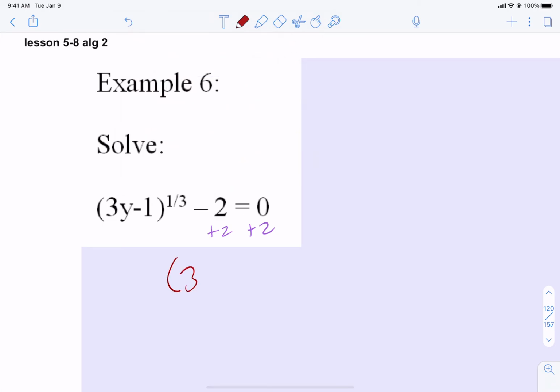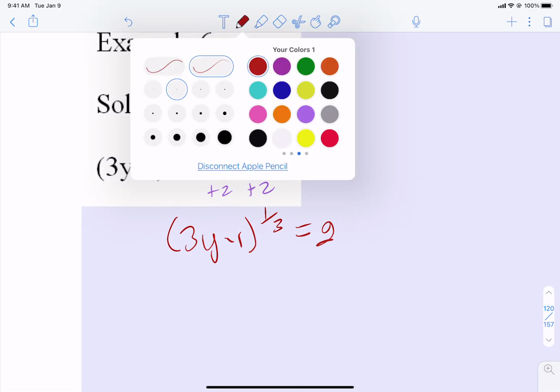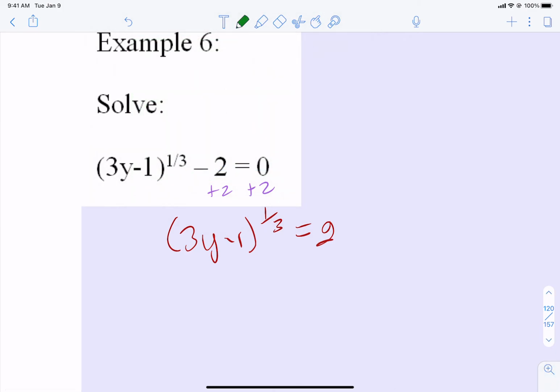So we get (3y minus 1) to the 1/3 equals 2. Now, what's going to get rid of that 1/3? That's like a cube root, like taking it to the 3rd power, right? Cube it.